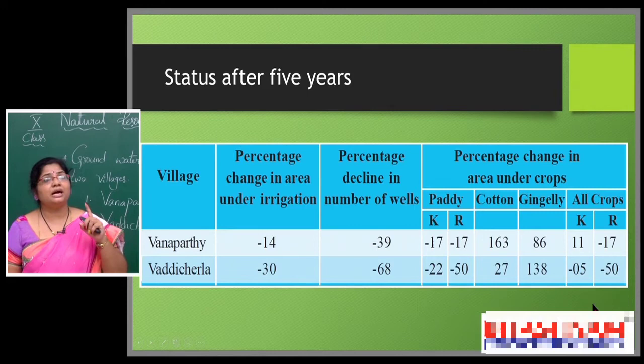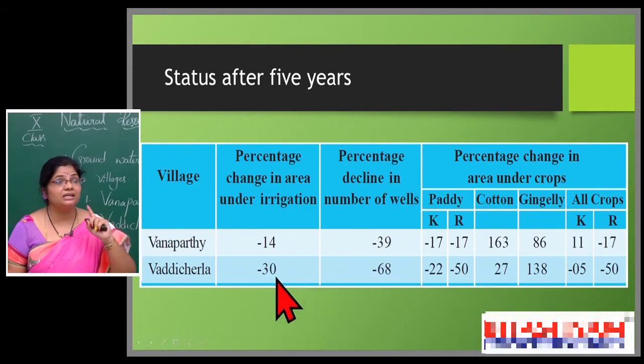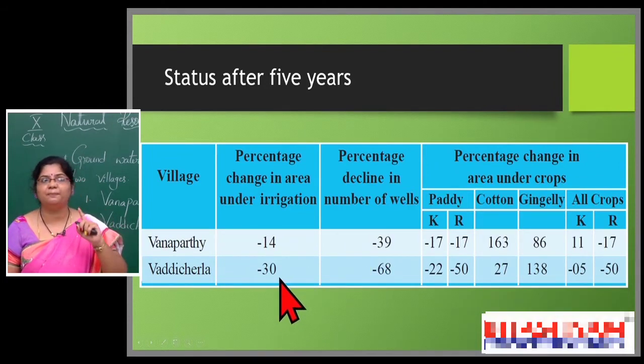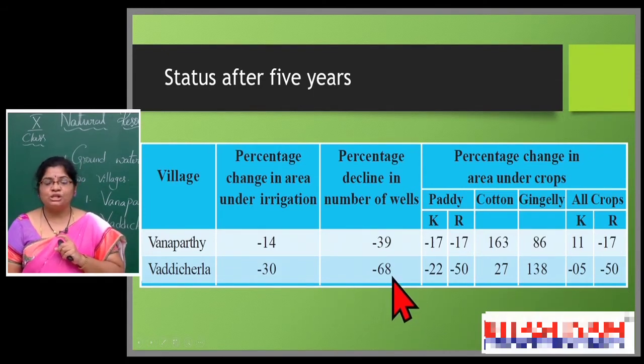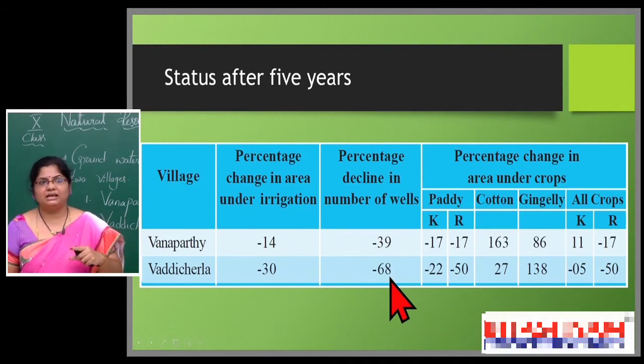Here the number of wells in Vanaparthi declined 39%. How many wells declined? 39% only. But if you observe Vaddicherla, the percentage of area under irrigation declined 30%, but the number of wells declined 68%. So why did so many wells decline? Because day by day groundwater is decreasing. That's why the wells are going dry, so the wells are unfit for cultivation.